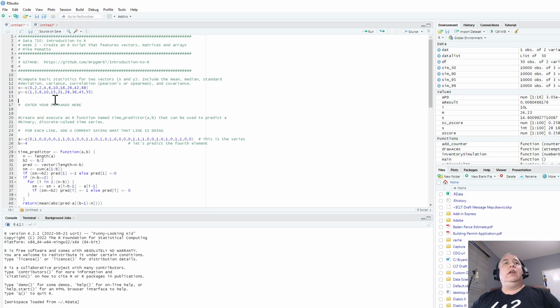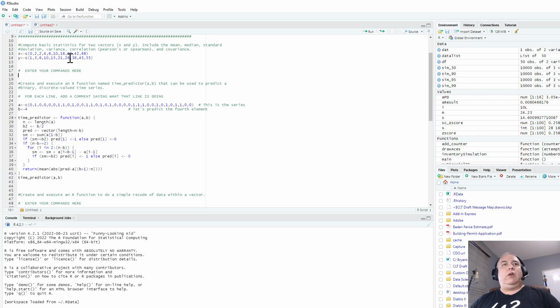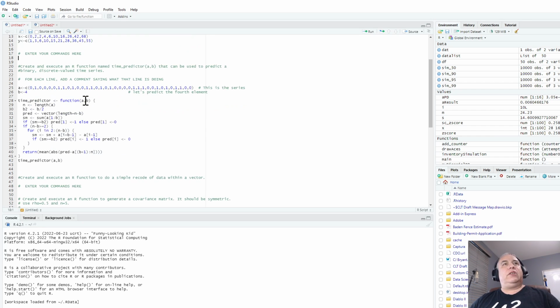When you are done, you would then turn around and save the script. When you save the script, that's the file that you want to upload to us for grading. That's the file which we will use to actually grade it. So the first question, this is one where you're going to enter in the commands. That's one type of question that we're going to have in the course. Second question here is to create a time predictor.